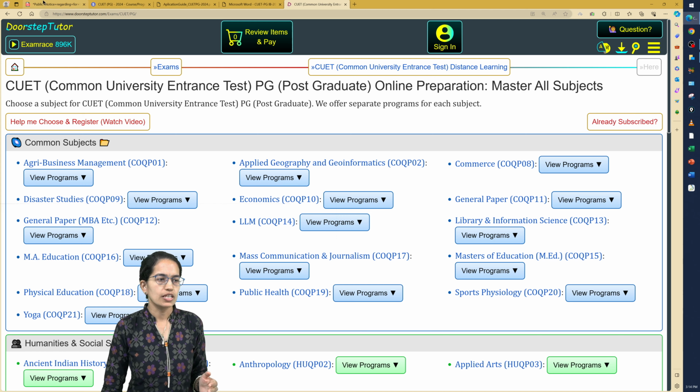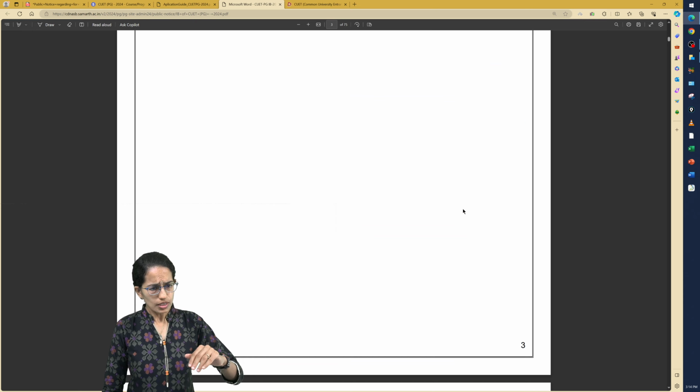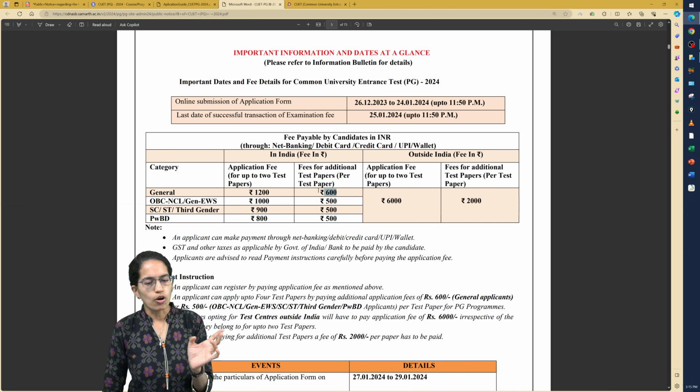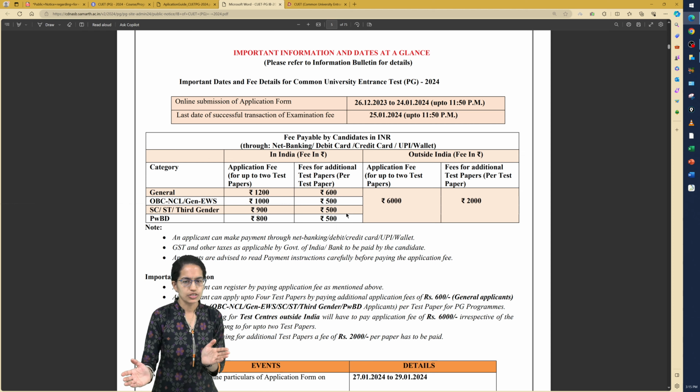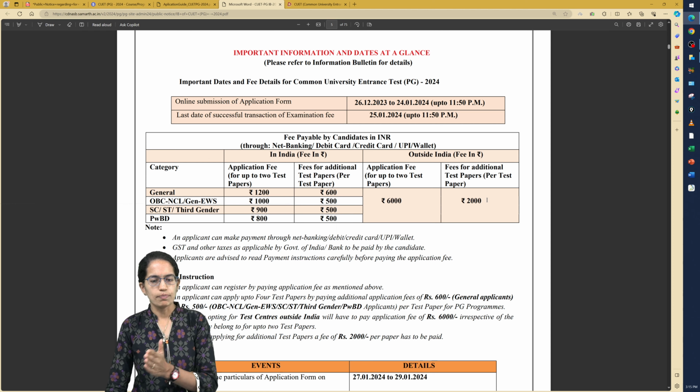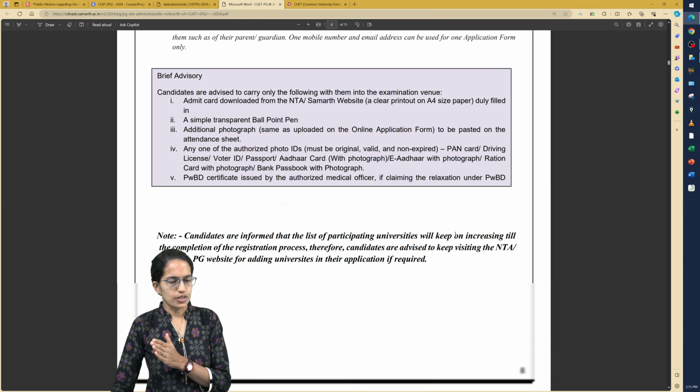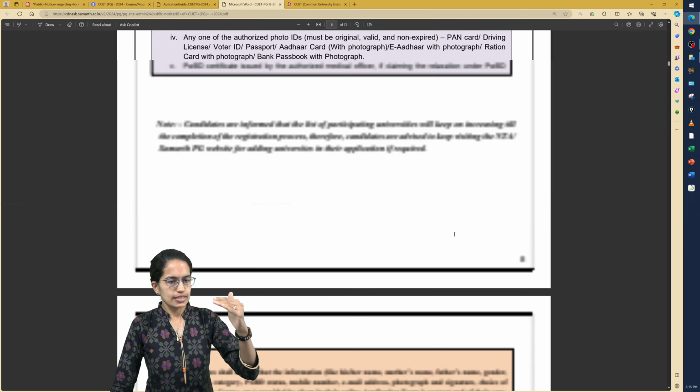As we said, the notification for 2024 has already been released, and if you go on to the list of the official notification, the fees for each of the application form is there, and if you are opting for additional paper you have to pay an additional fee. For India, those applying outside India have a separate fee structure. Similarly, the process of fees payment is online, and there is a guideline through which you can fill the form. If you scroll down, the scoring pattern is also available, which we have already covered in one of the separate videos, so you can check that as well.